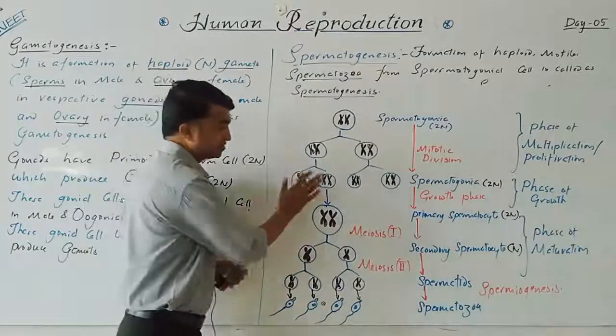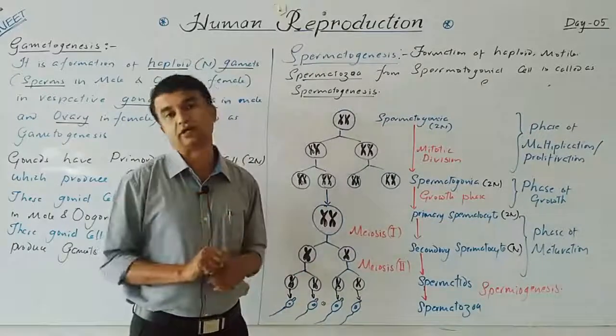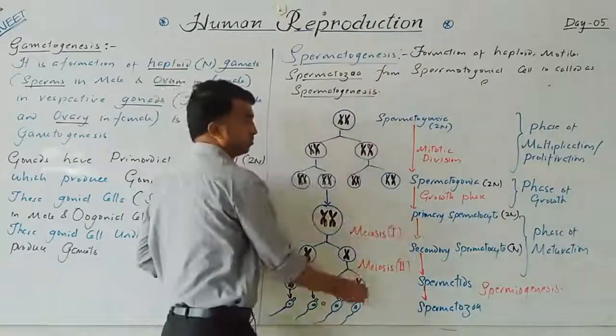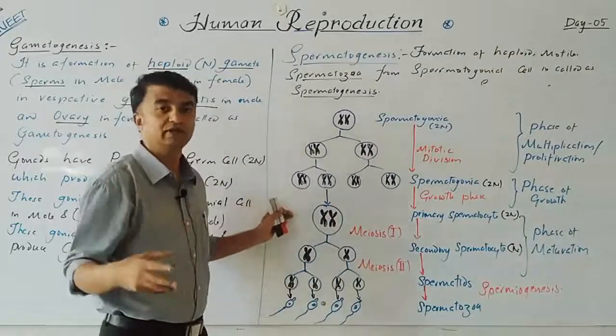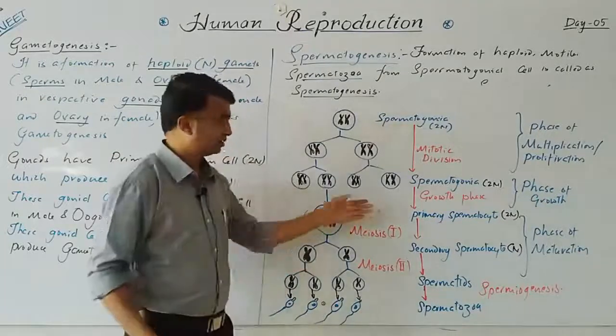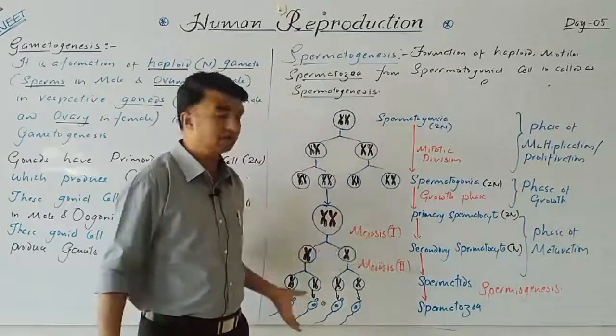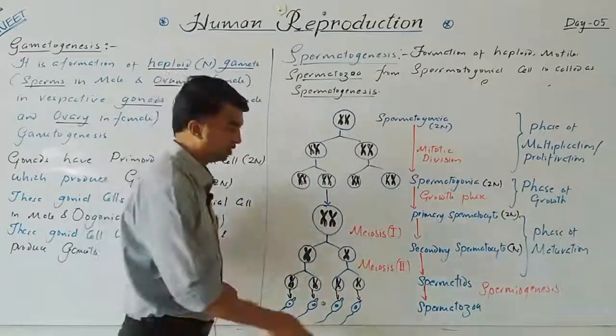Now this process actually begins only after attaining puberty. This complete process starts at the age of 12 to 14, when the human male is sexually mature, when particular hormones are secreted, and only then does this process start. Have you understood? Now ploidy is important.